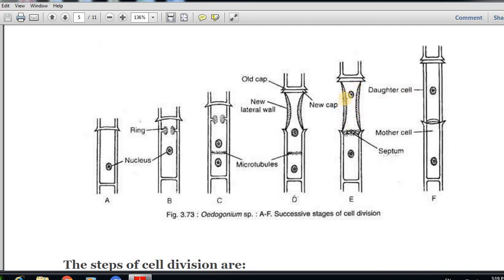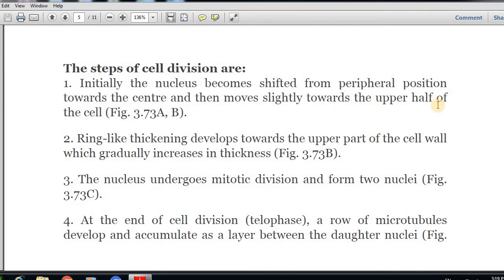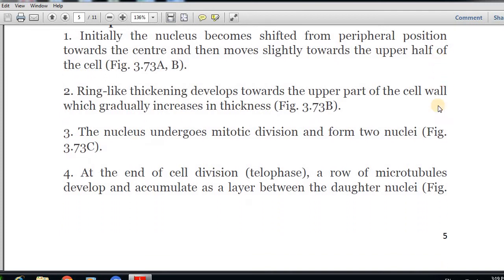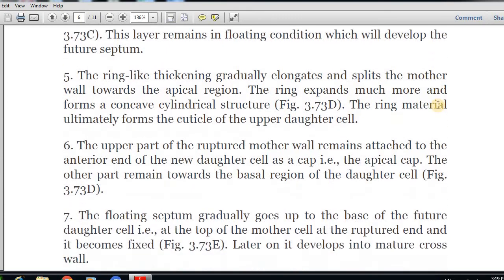This ring-like structure will be responsible for producing the chitin surrounding the cell. So in the final diagram, in figure F, you can see the mother cell and the daughter cell, which now has the chitin. The new cap is also there. So in this manner the division is taking place. The division of the nucleus is there. By the mitotic process the division is going on. The steps of cell division which I have discussed in the diagram, you can see in this written material also.